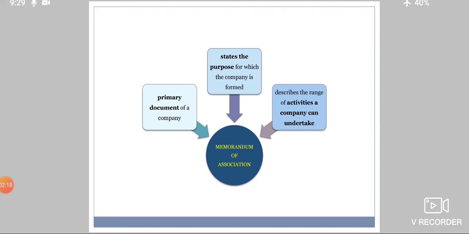The Memorandum of Association of a company is one of the most important documents and it must be drafted with care. Secondly, as we have seen, it has to be filed with the registrar of companies. And apart from this, it is the base of the company. It is also said in company law, no company can be incorporated or formed without Memorandum of Association.